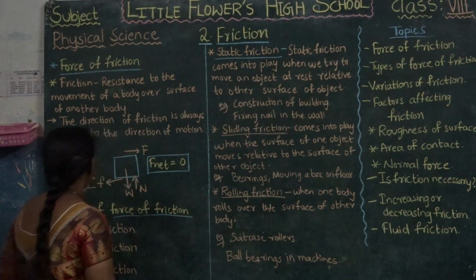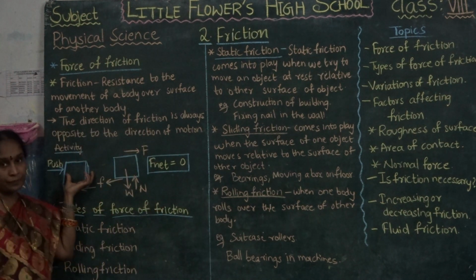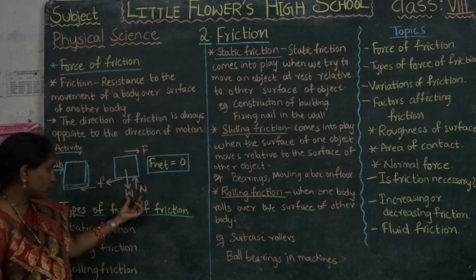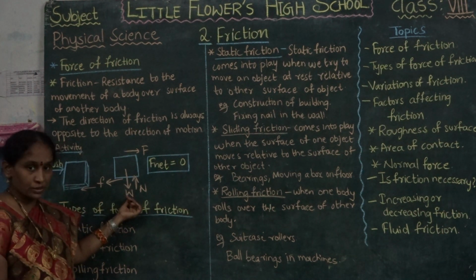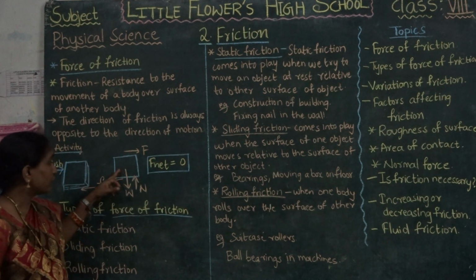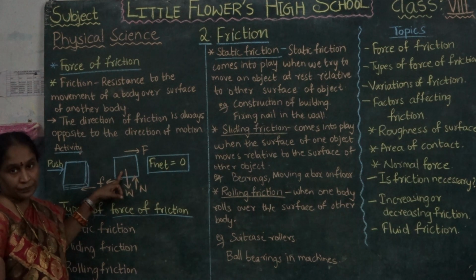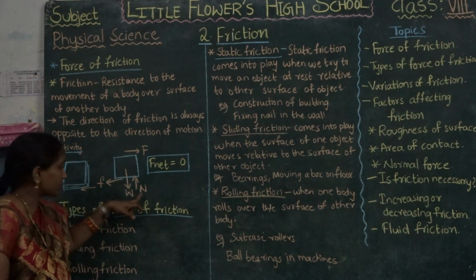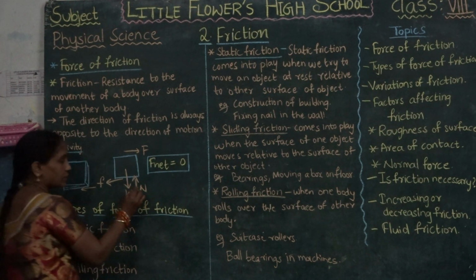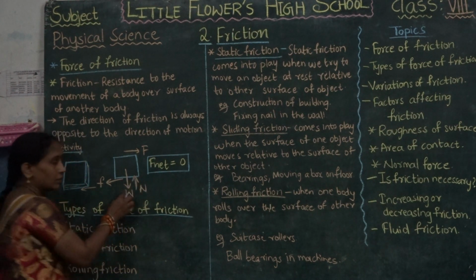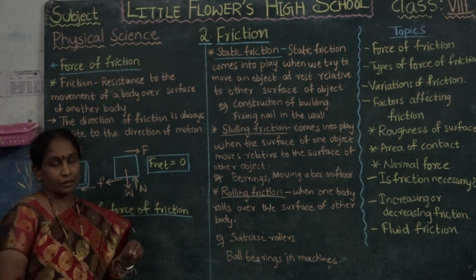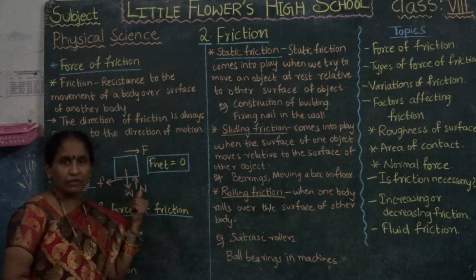For example, here one book is on the table. On this book, two types of forces are working. One is gravitational force. Due to the gravitational force, the weight of the object is applied. W is the weight. Next one, the normal force. This normal force is in the opposite direction of the weight of the body.